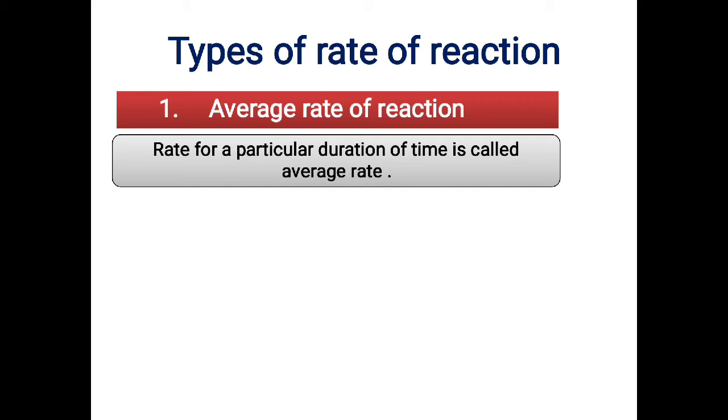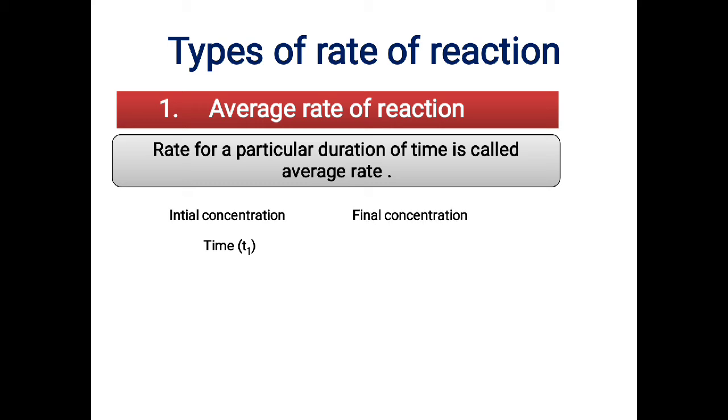To measure the average rate of the reaction experimentally, initially you need to measure the initial concentration. Let's say at time t1 you are measuring. Then allow the reaction to proceed. As the reaction proceeds, you will get another concentration, because some of the reactant molecules will be consumed and some products will be formed.